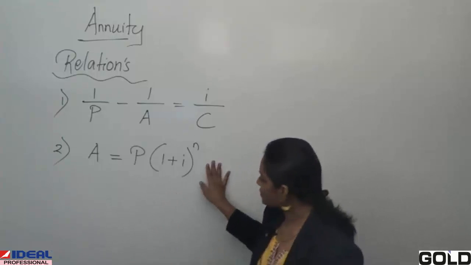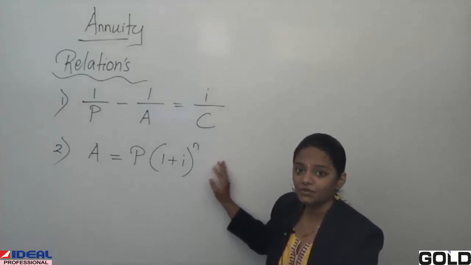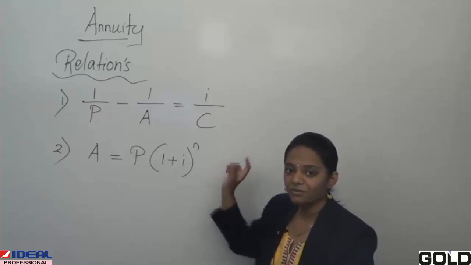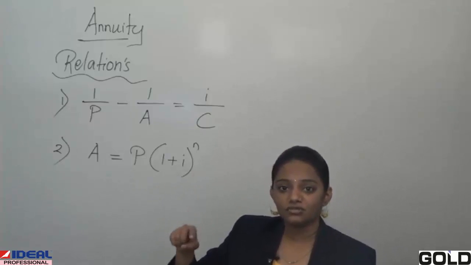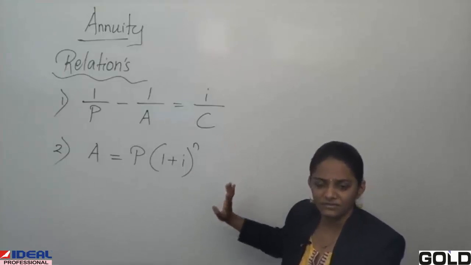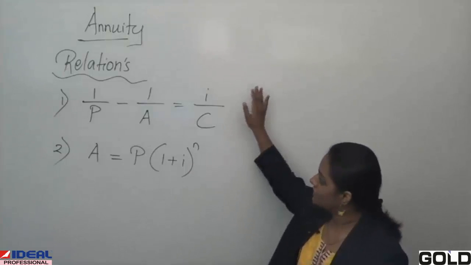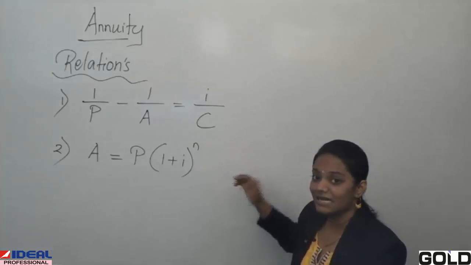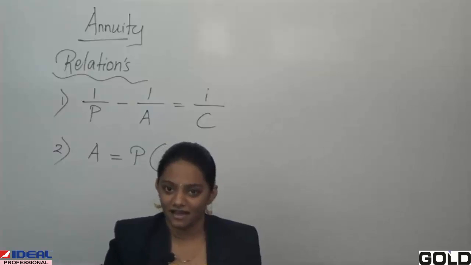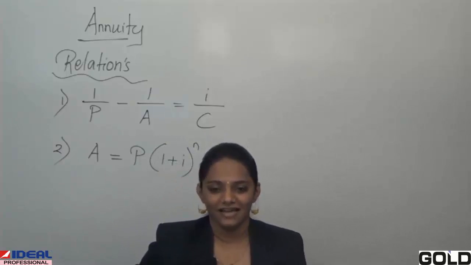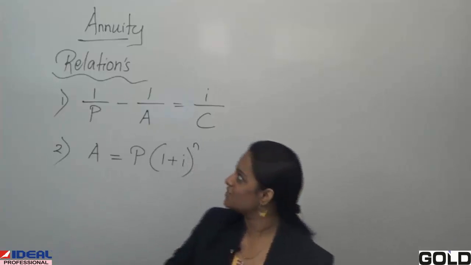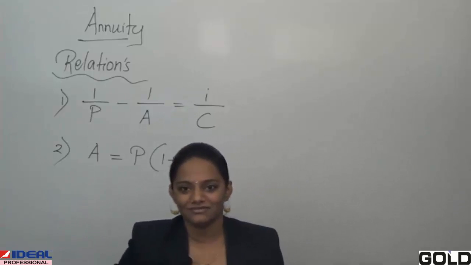Clear? In this relation, annuity is not being used. So if present value is given to you and they ask you to find accumulated value, you have to use this, or vice versa. Okay? So these are the two relation formulas and what we saw earlier are the main formulas. I hope you understood this session, and from our next session onwards, we are going to start with the sums based on this topic called annuity. See you soon.